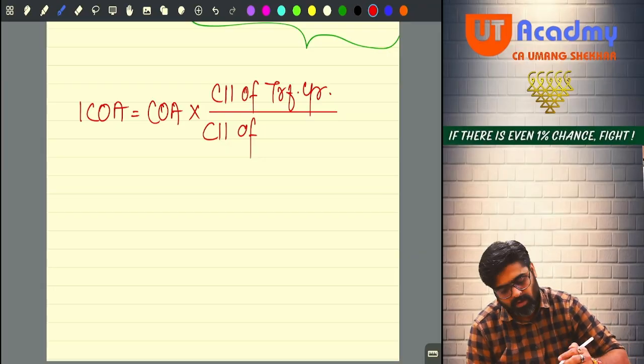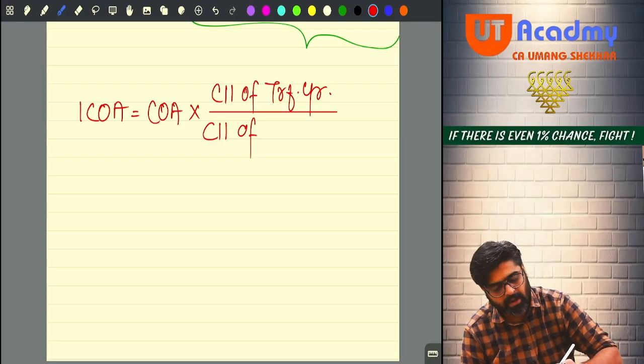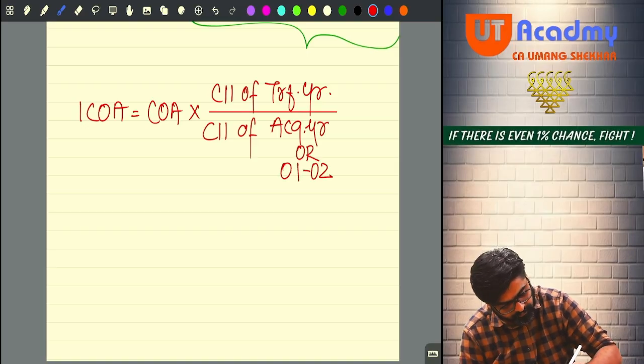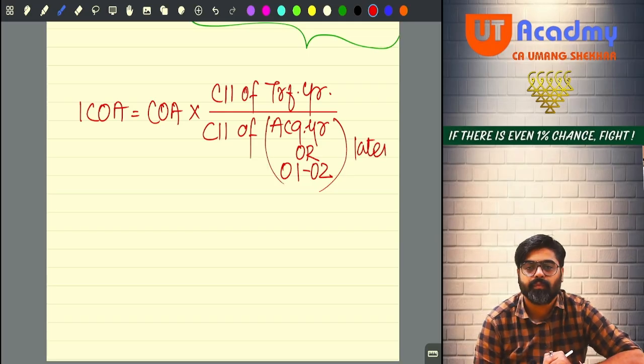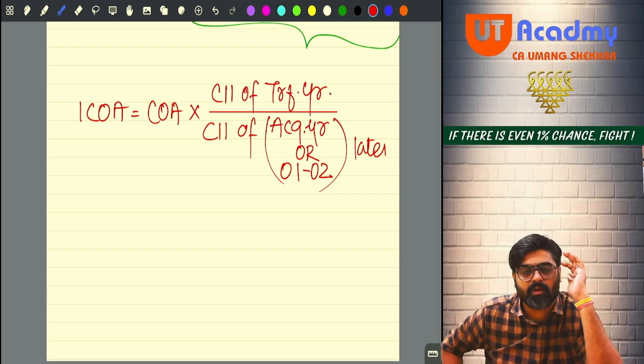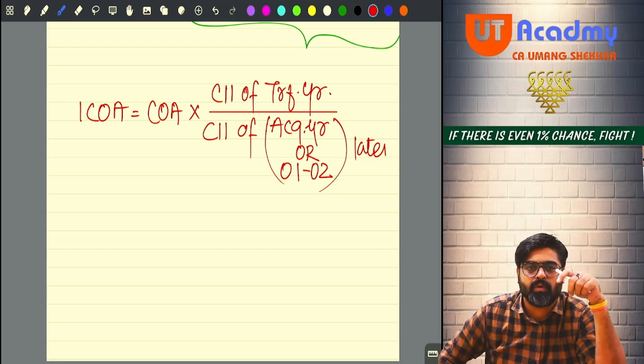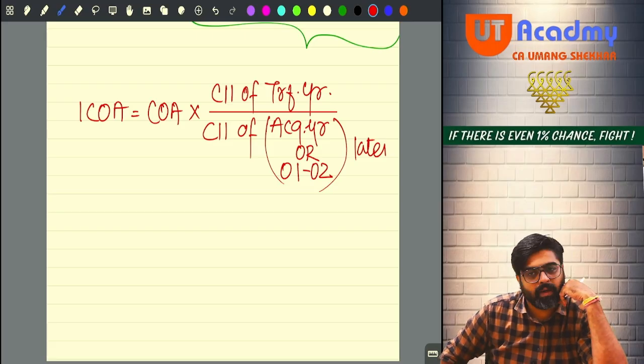So here now what we are going to do, CII of acquisition year or 2001-2, whichever is later. So if the acquisition year was 94-95, take 94-95 or 1-2, whichever is later, 1-2.